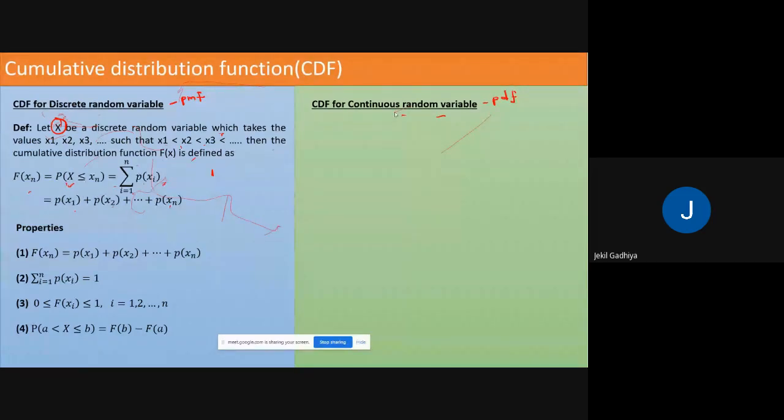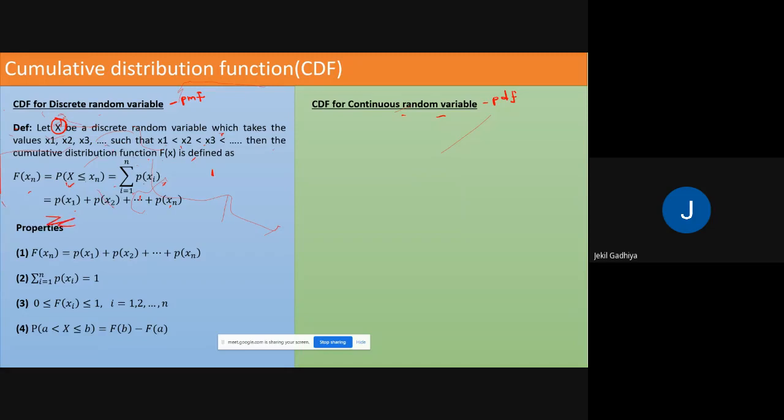Start the definition by defining the variable x, either discrete or continuous. If it is discrete, then it is CDF for a discrete random variable. If it is continuous, then it is CDF for a continuous random variable. So x is a discrete random variable which takes the values x1, x2, x3 such that, now the random variable x follows this condition. What is the condition here?